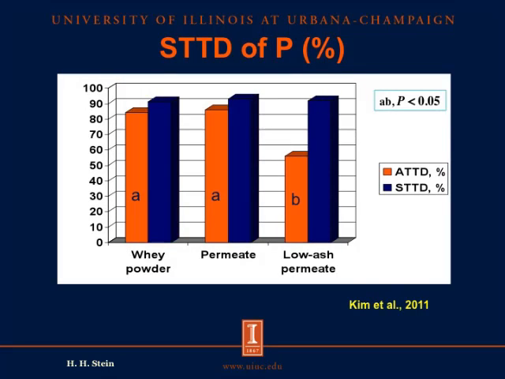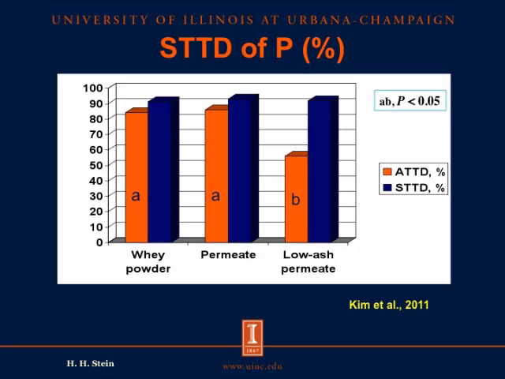However, we also determined the basal endogenous losses of phosphorus in this experiment, and when we corrected the apparent total tract digestibility values for the basal endogenous losses, we could calculate standardized total tract digestibility of phosphorus, and we have that represented here in the blue bars, and we see that there's no difference among the 3 ingredients in the standardized total tract digestibility of phosphorus.